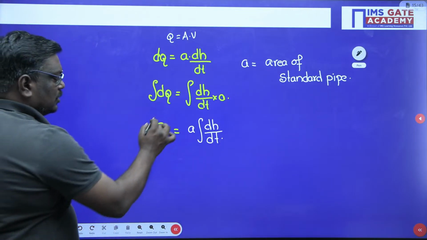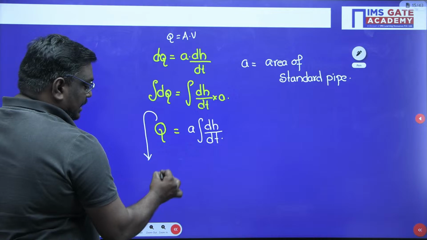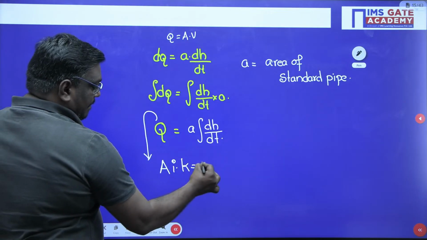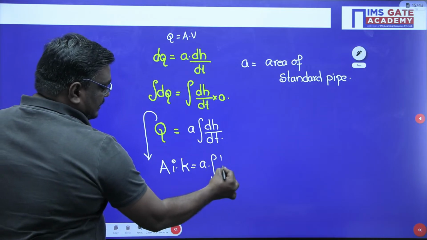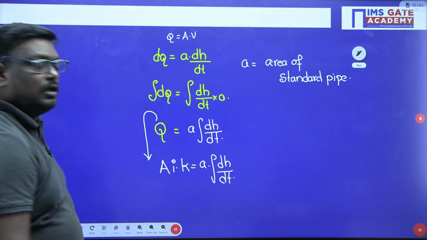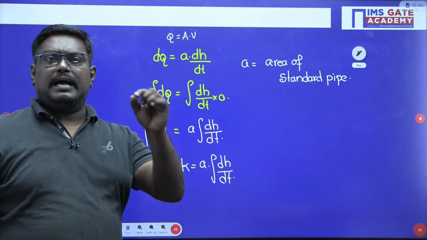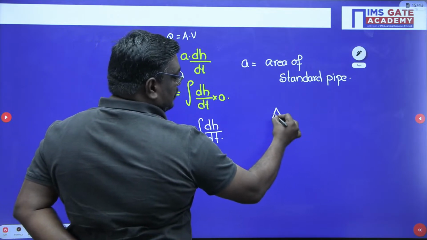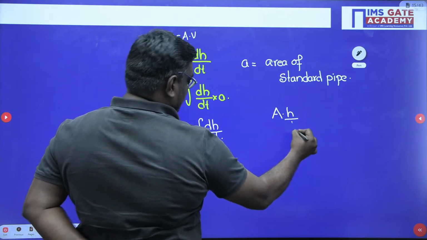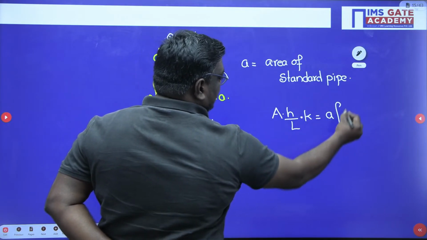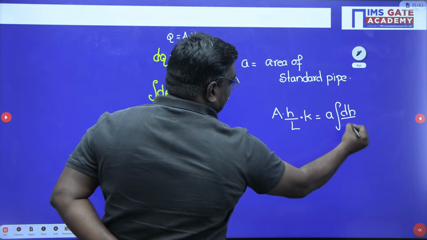You already know: AIK, integral dh by dt. Now, see students, initially at head h1, you can write here a into h by l into k is equal to a into integral dh by dt.